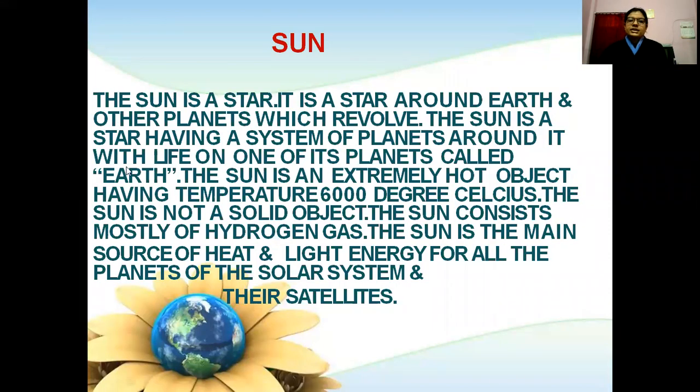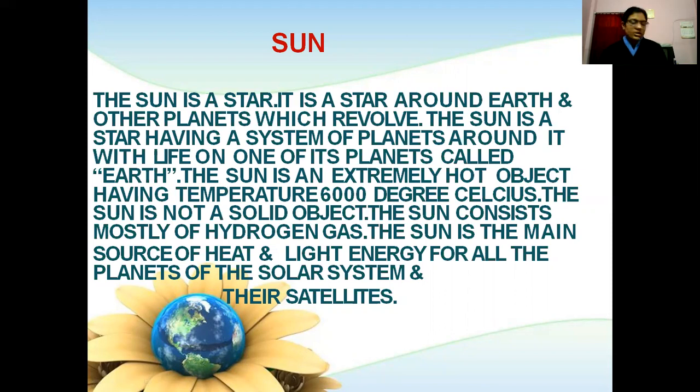Sun. The sun is a star. It is a star around which Earth and other planets revolve. The sun is a star having a system of planets around it, with life on one of its planets called Earth. The sun is an extremely hot object having a temperature of 60,000 degrees Celsius.